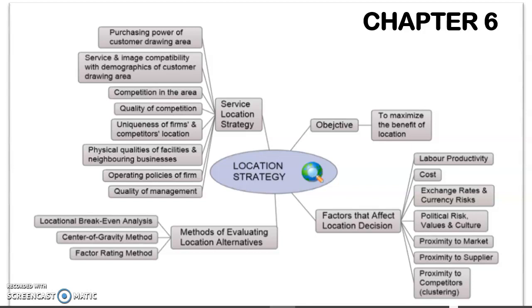Okay, now we move to the second one, the factors that affect location decision. First factor is labor productivity. In certain countries, we want to set up factories there because they have good labor productivity, skilled labor. They can provide skilled labor. For example, China. They have skilled labor with a lower labor cost.